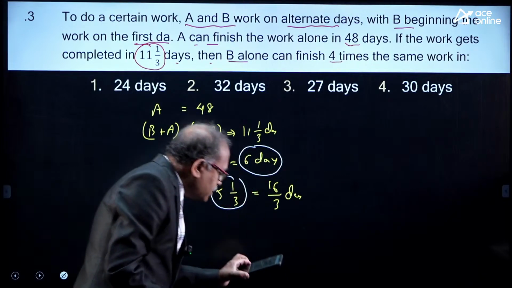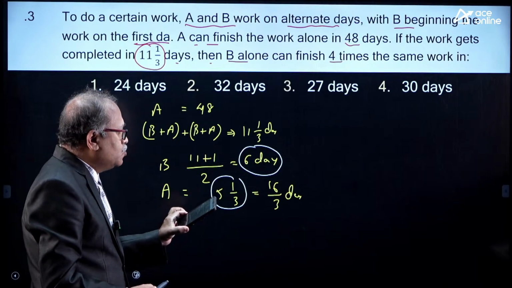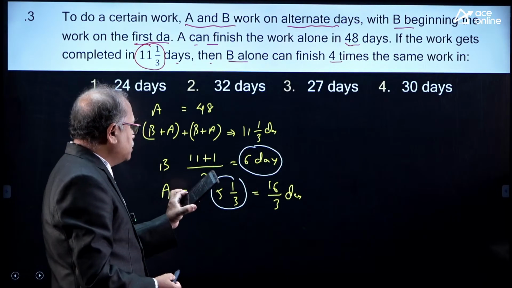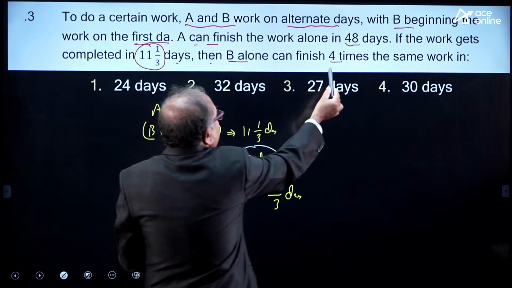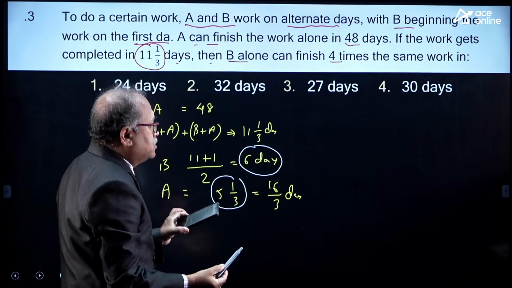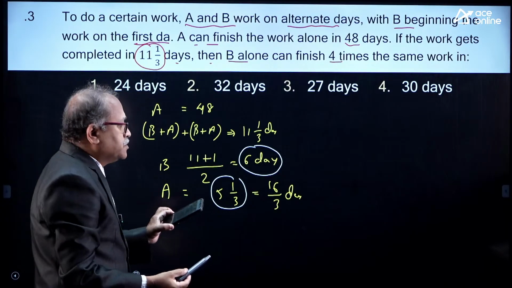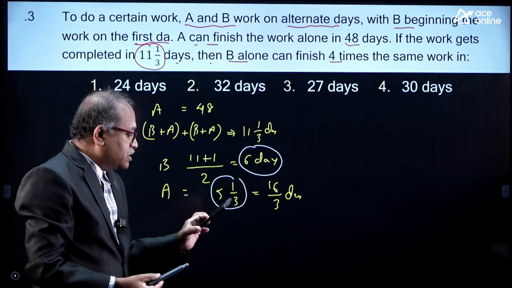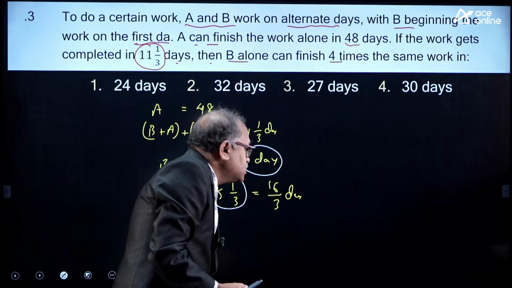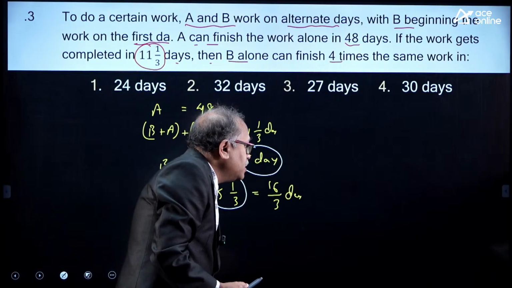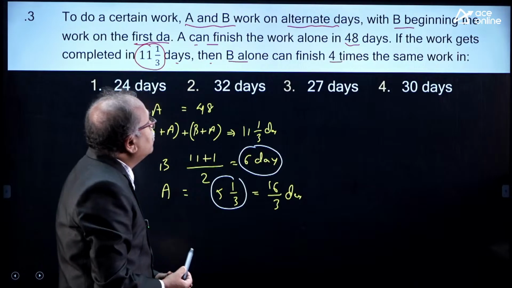And I see that Appalnaidu has said 32. B alone can complete 4 times the work in how many days? That's what the question is. Check, my dear friend. You are very close to the answer, but I think somewhere things have gone wrong.